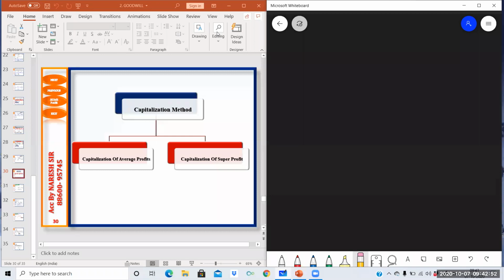Last method, last minute, and last topic we have done capitalization method. And under the capitalization method, we did capitalization of super profit. So now we will be doing capitalization of average profits. So write down the steps for capitalization of average profit. This is the last method, last topic of the chapter. Capitalization of average profits.